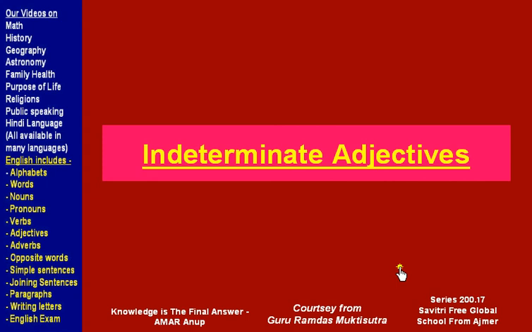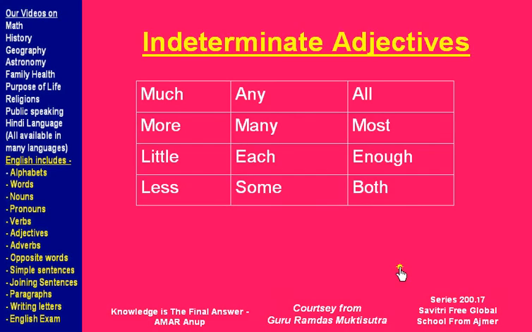Now compare indeterminate pronouns to indeterminate adjectives. Repeat after me.